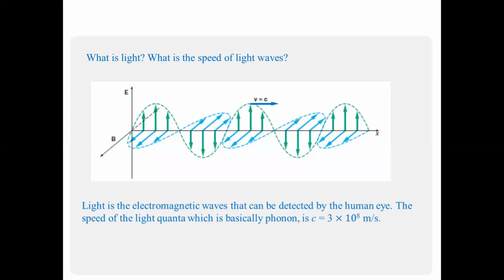So light is basically the electromagnetic waves that can be detected by human eye, and in case of electromagnetic wave, the variation of the electric field and magnetic field produce a wave which is called electromagnetic wave. And the speed of light quanta, which is basically the photon, the quanta of light, is c equal to 3 times 10 to the power 8 meter per second.